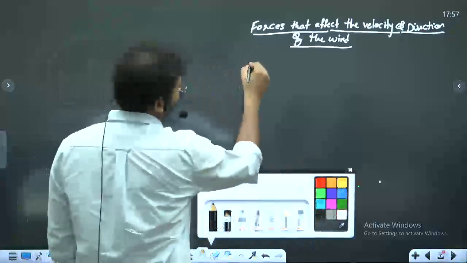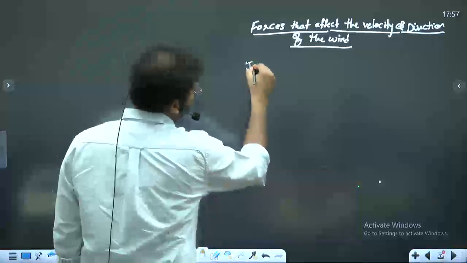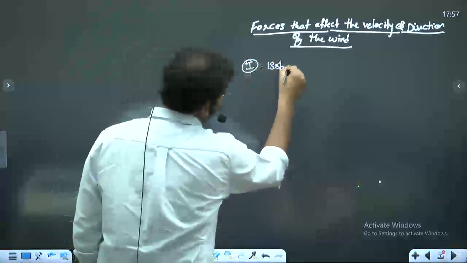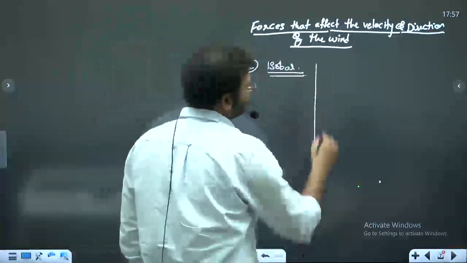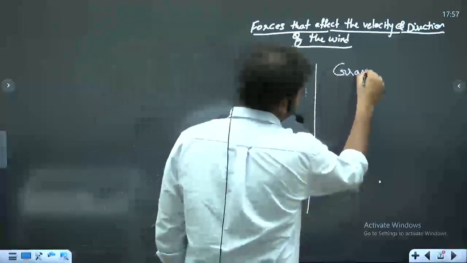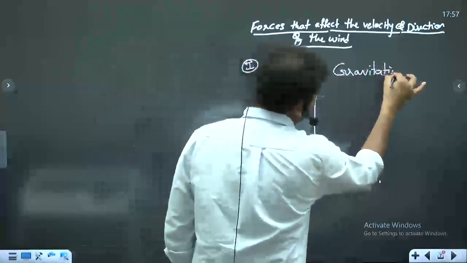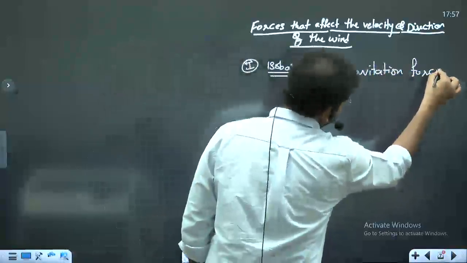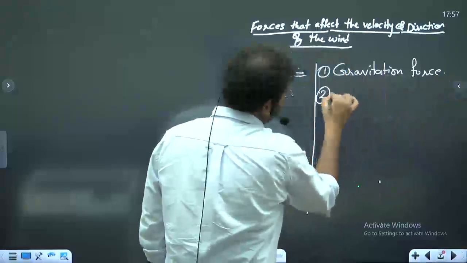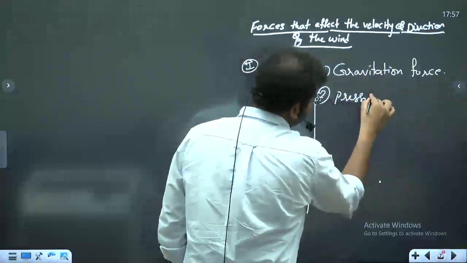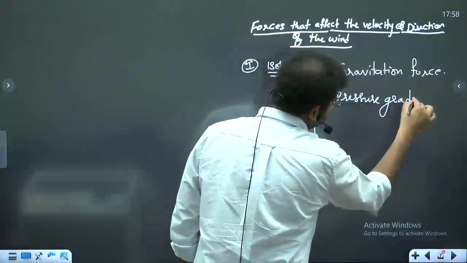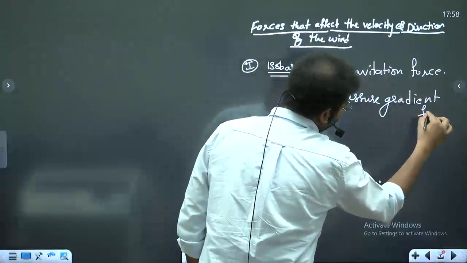I'll explain the forces, but before that, I have to tell you what is an isobar. And then we'll discuss the forces such as gravitational force, number 1. Number 2, pressure gradient force.